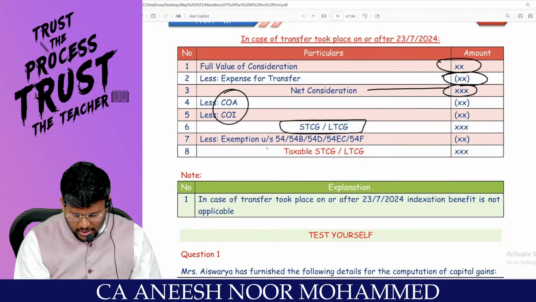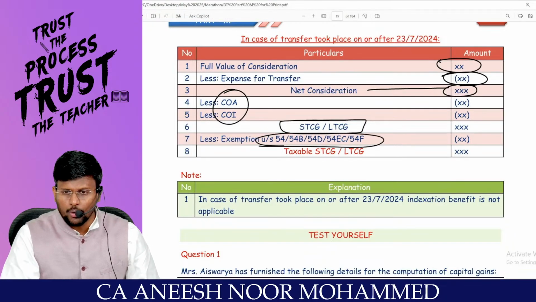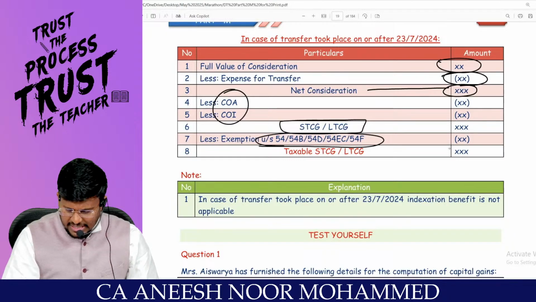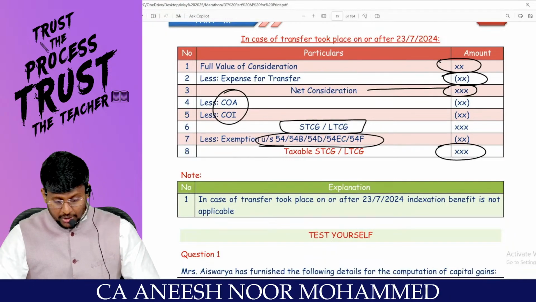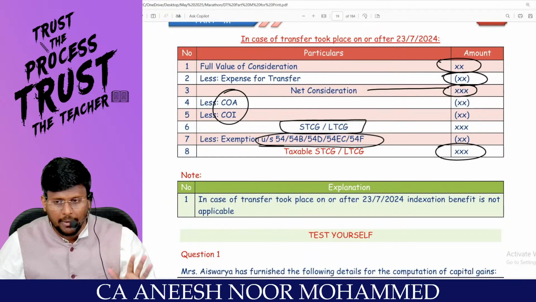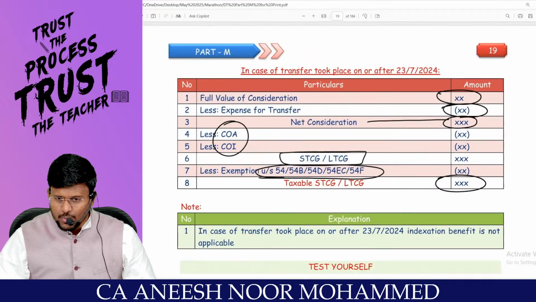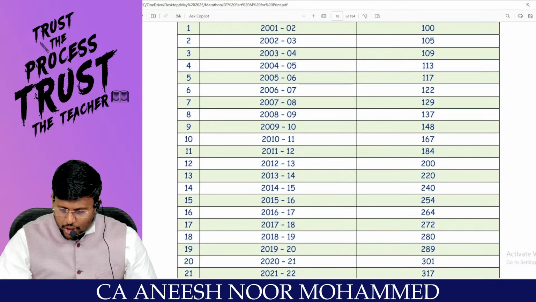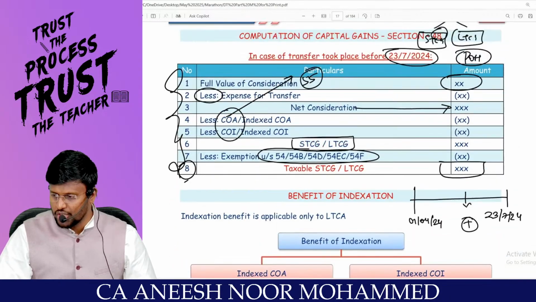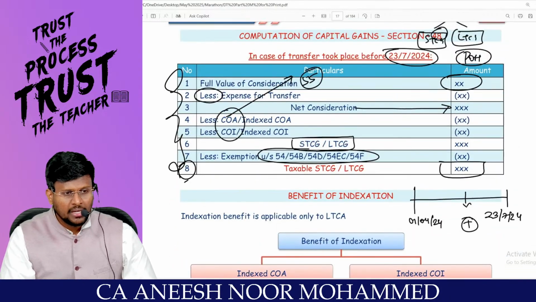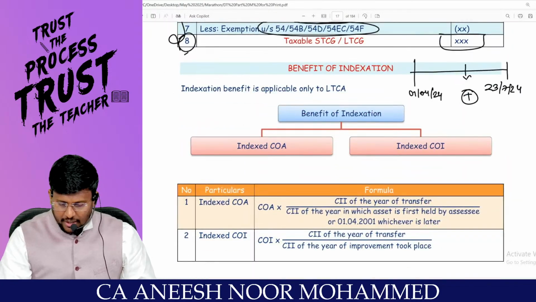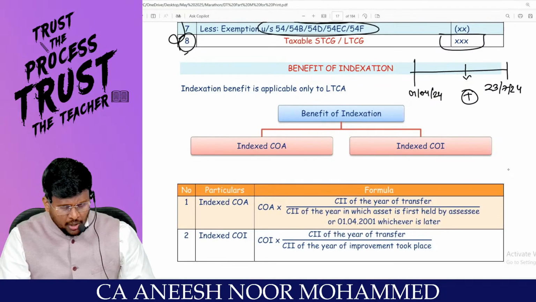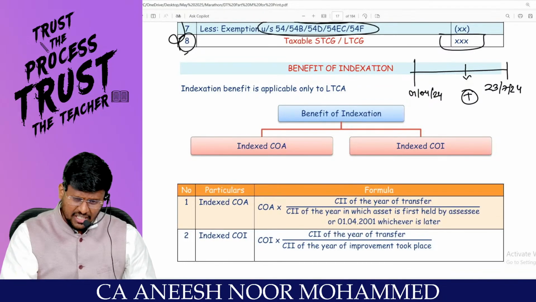From that, you can reduce exemption under section 54, 54B, 54D, 54EC and 54F, giving the taxable short-term or long-term capital gain. So this is a remarkable amendment. If you are transferring before the amendment date, you can enjoy the benefit of indexation. But after the amendment date, even though the asset is a long-term capital asset, you are not entitled to the benefit of indexation, right?